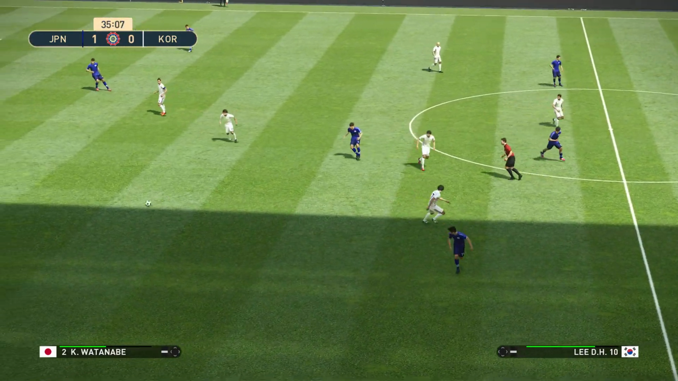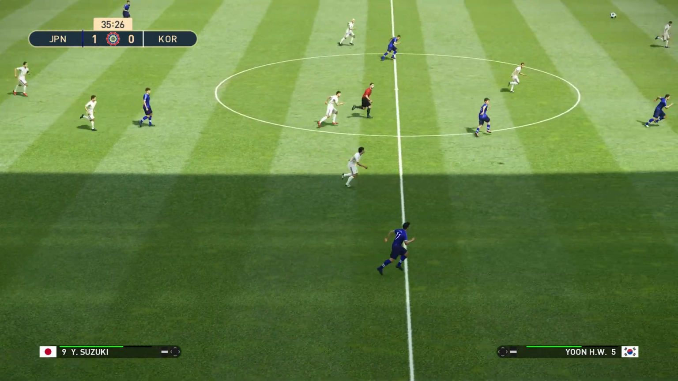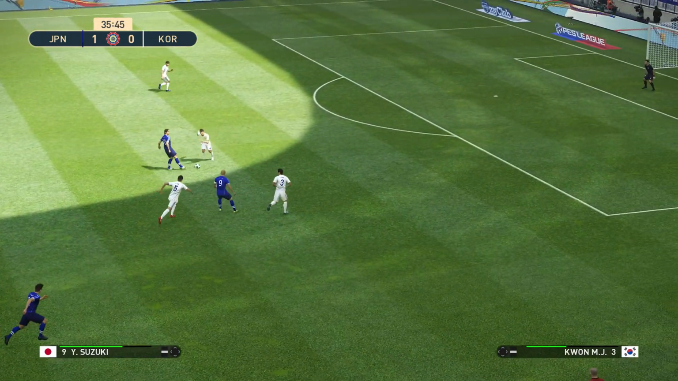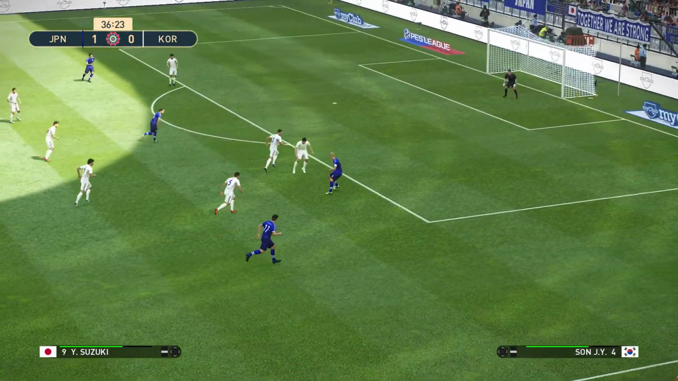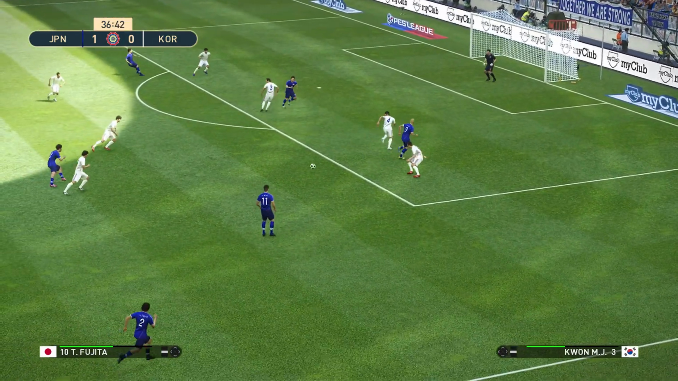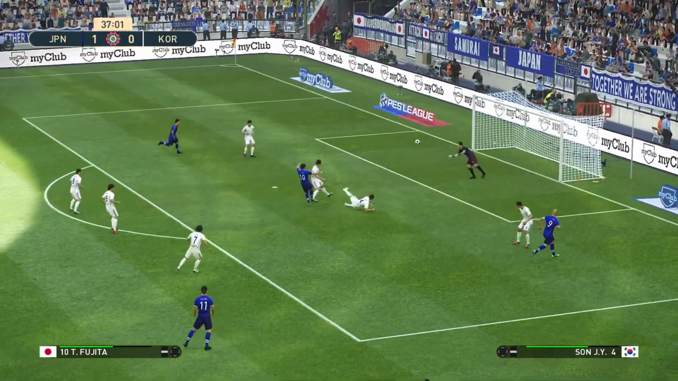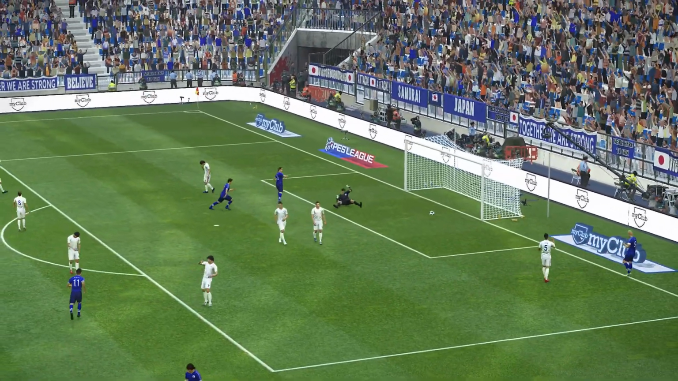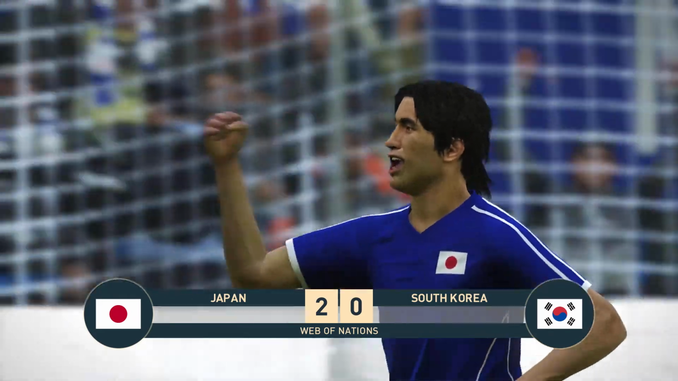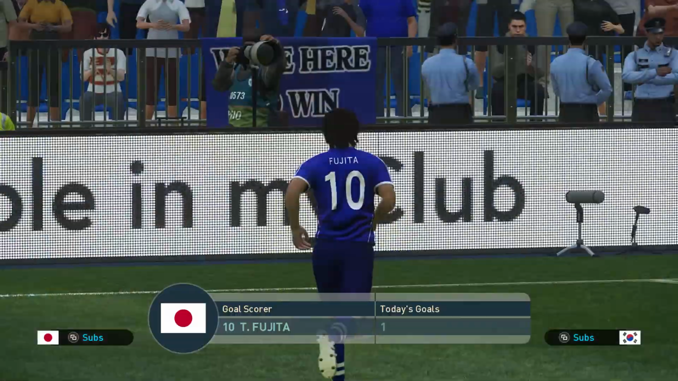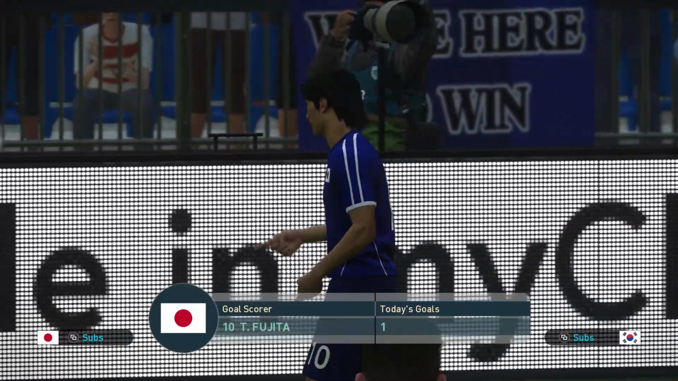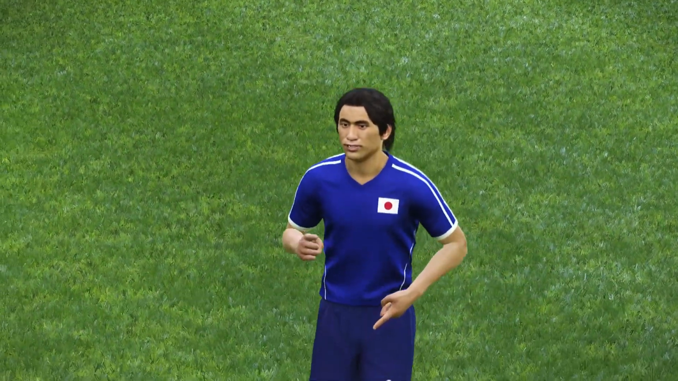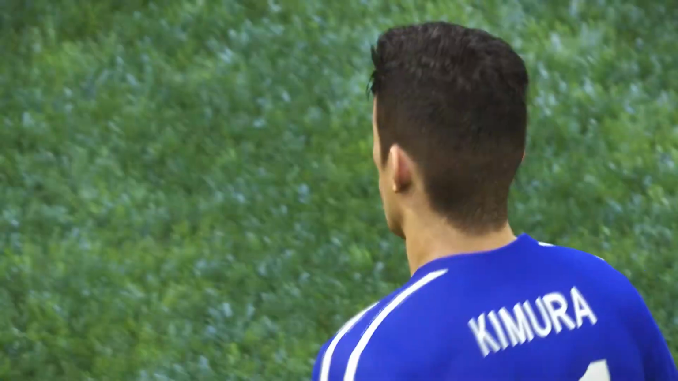And Japan win it back once more. Watanabe plays it long. And Suzuki lays it back to Kimura. Into Suzuki. Back to Kimura. Here's Fujita. He shoots. And Fujita makes it 2-0 to Japan. It's been a terrific first half for the Japanese. They're up 2-0. They're cruising.